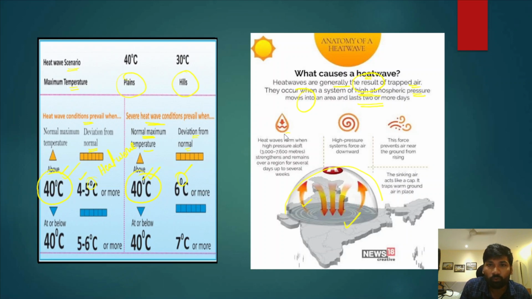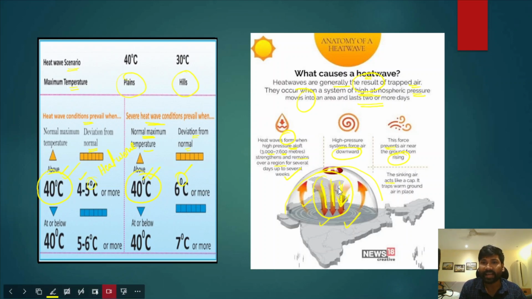Heat waves form when high pressure aloft, at 3000 to 7600 meters, strengthens and remains over a region for several days up to several weeks. High pressure systems very often force air downwards. When a high pressure system is formed, it leads to the sinking of air, which pushes the air downwards. This force prevents the air near the ground from rising.